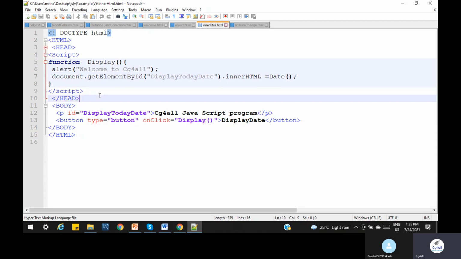So what is the output of this program? We know how to use document.getElementById, document.getElementById dot innerHTML, and how to assign the value in JavaScript. These three things we understood. Let's run this program.